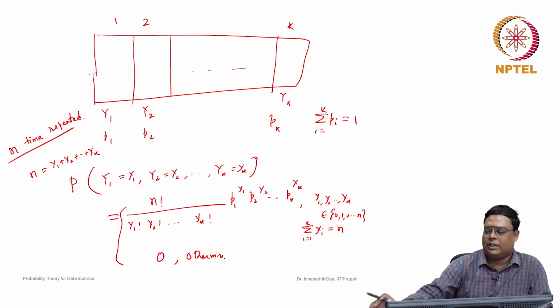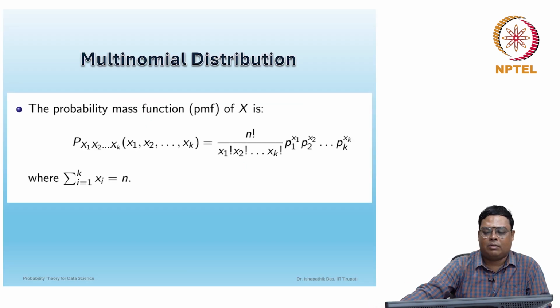Here it is represented. You can see the multinomial distribution. The probability mass function of the multinomial random variable x is given by the probability of x1, x2, up to xk, which is n factorial over x1 factorial, x2 factorial, up to xk factorial, times p1 to the power x1, p2 to the power x2, up to pk to the power xk, such that the summation of xi should be equal to n. x1, x2, up to xk can take any value between 0 to n, but the summation of xi has to be equal to n.